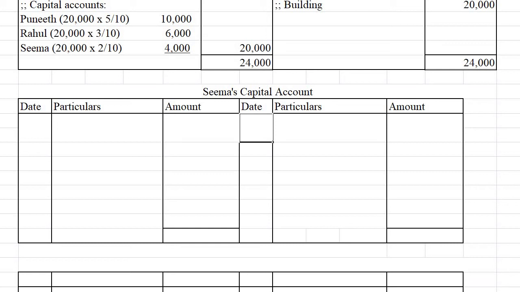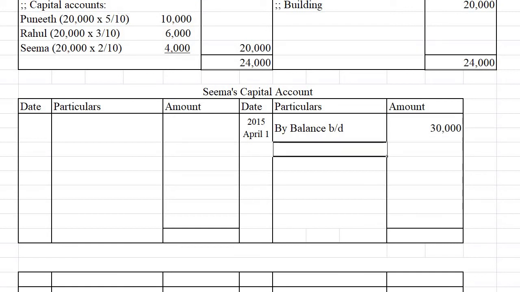Even though I have mentioned the date column here, on 2015 April 1st the opening balance is given in the question. Opening balance we have for Seema 30,000. So we can write here "by balance b/d" for Seema 30,000.